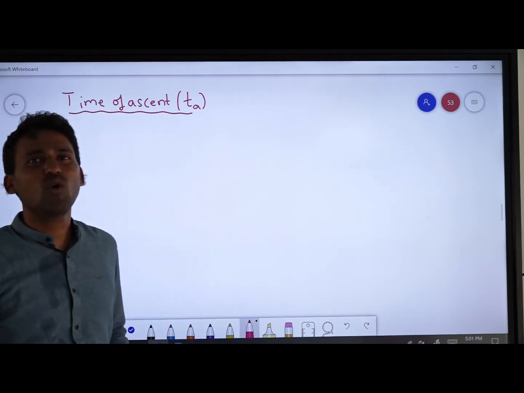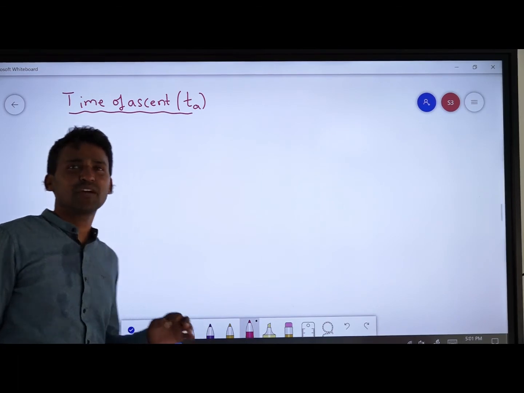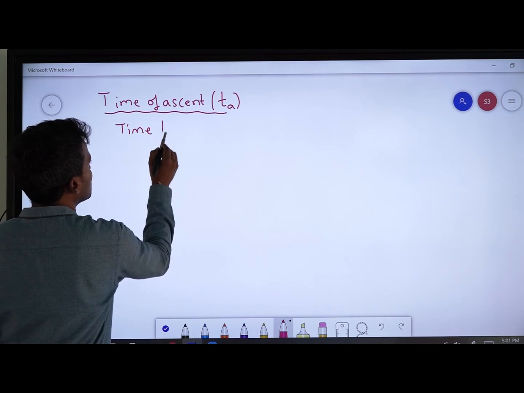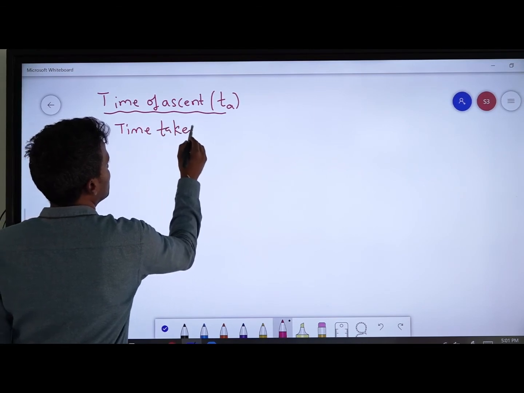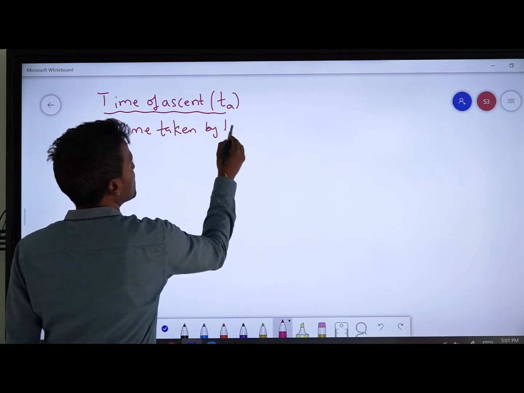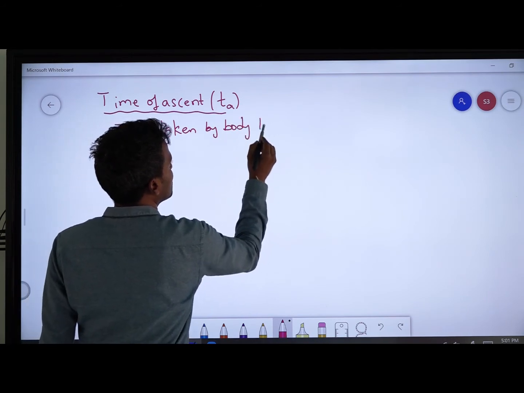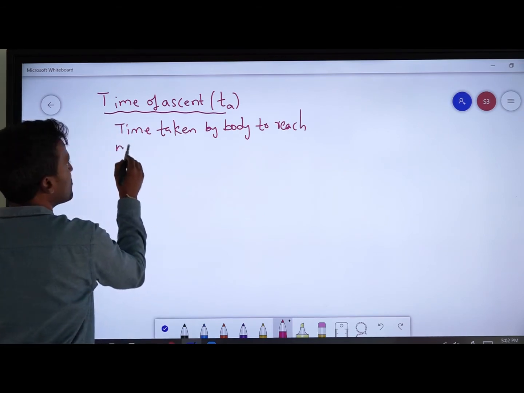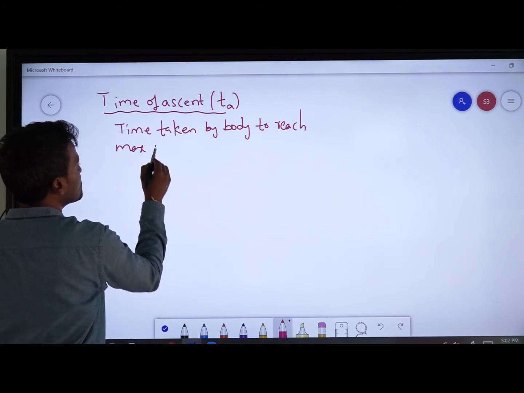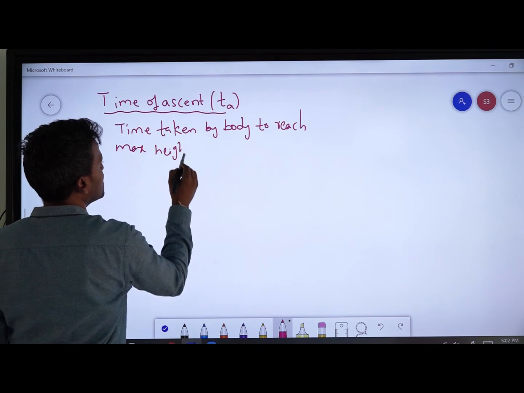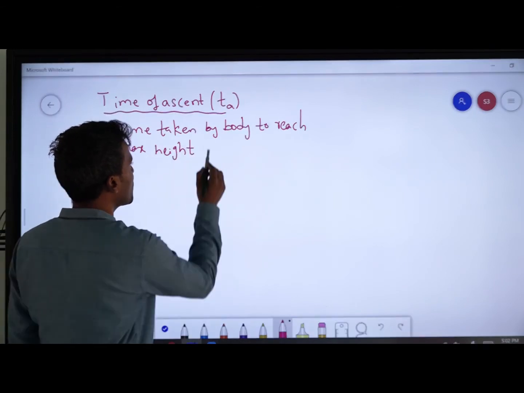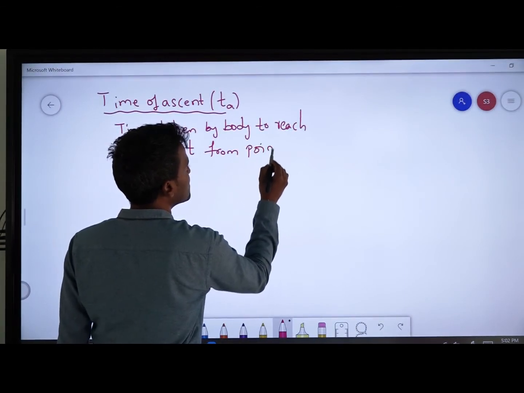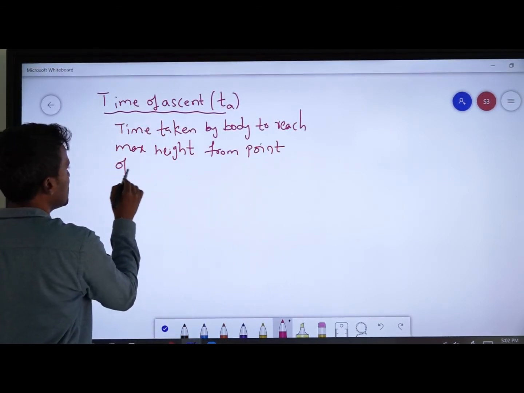It is the time taken by the body to reach maximum height from the ground, that is, from the point of projection.